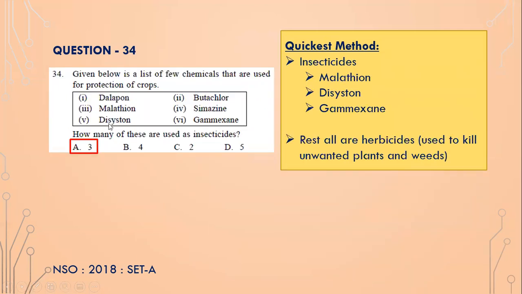Next one. Given below is a list of a few chemicals that are used for protection of crops, isn't it? How many of them are insecticides? So malathion is an insecticide, diazinon is an insecticide, and gammexane is an insecticide. The rest are all herbicides. Dalapon is a herbicide, butachlor is a herbicide, and simazine is a herbicide. Herbicides are normally used to kill off unwanted plants or weeds, and insecticides are used to kill unwanted insects or pests.